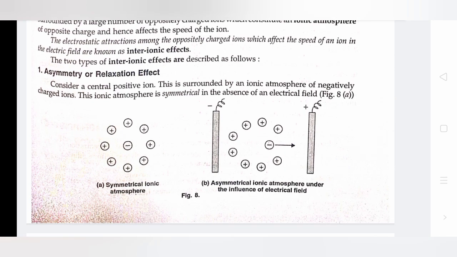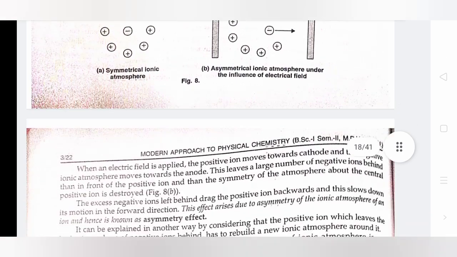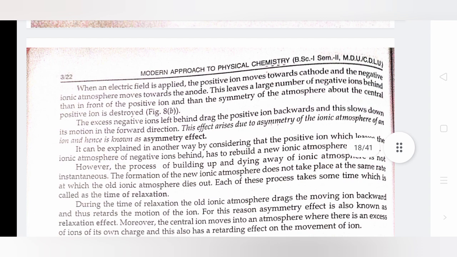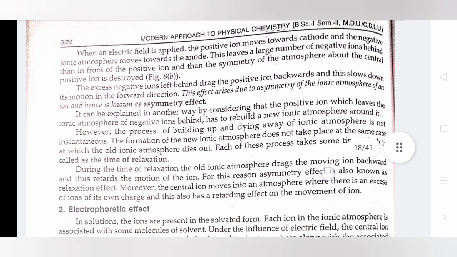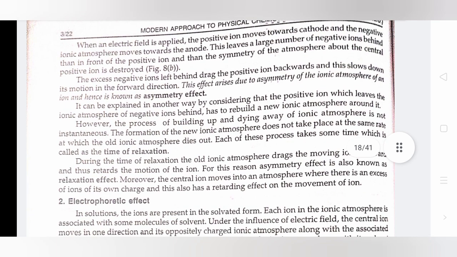Asymmetry or relaxation effect. Consider a central positive ion. This is surrounded by an ionic atmosphere of negatively charged ions. This ionic atmosphere is symmetrical in the absence of an electric field. When an electric field is applied, the positive ion moves towards the cathode and the negative ionic atmosphere moves toward the anode. This leaves a large number of negative ions behind rather than in front of the positive ion, and then the symmetry of the atmosphere about the central positive ion is destroyed.